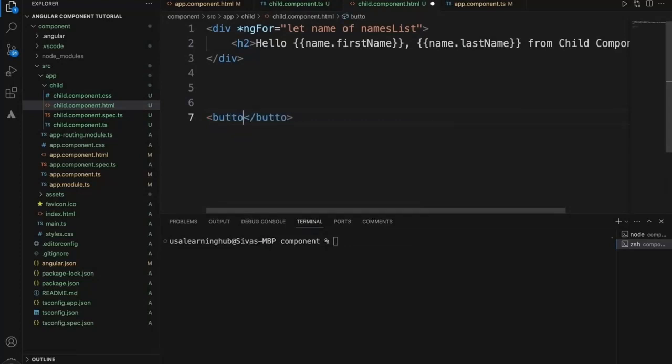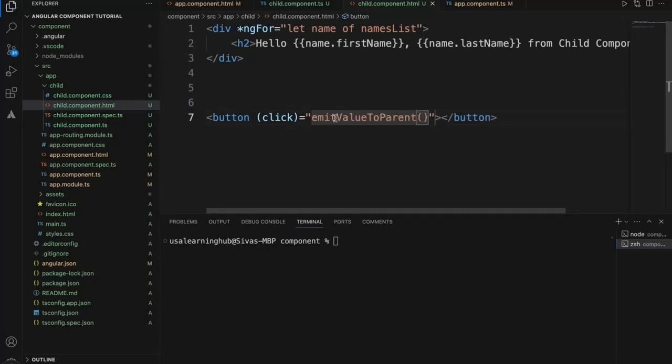add a button, and we'll add a click event. So what we will call this is emit value to parent.